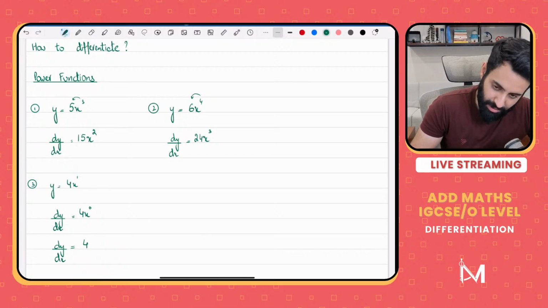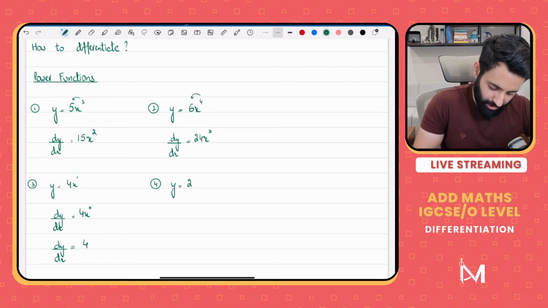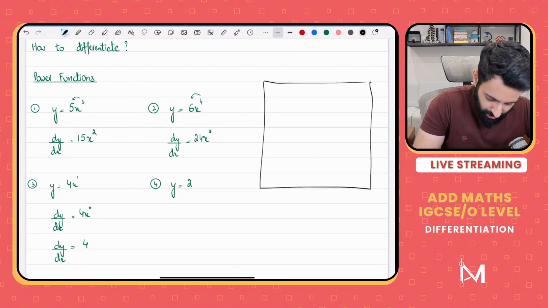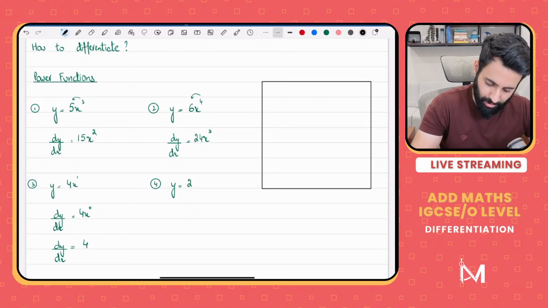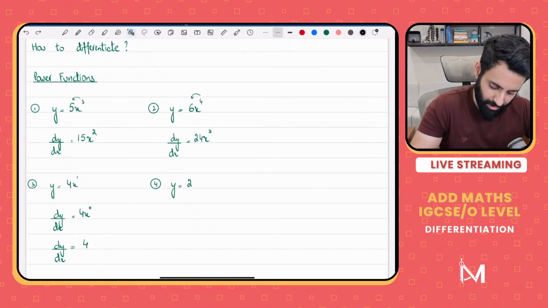Now what happens if you differentiate a constant? Let's say you have y is equals to 2, and I ask you to differentiate it. Tell me the answer while I'm writing down the general rule. In this bracket I'm writing what the general rule of differentiation is. You get 0. That is correct. So every time you differentiate a constant, what do you get? You get 0.